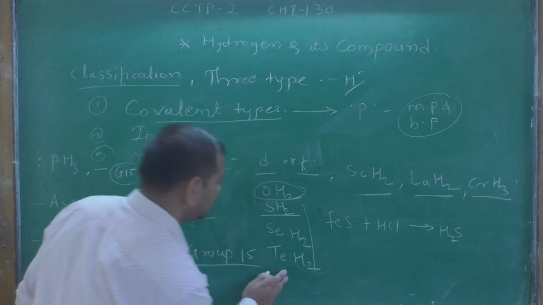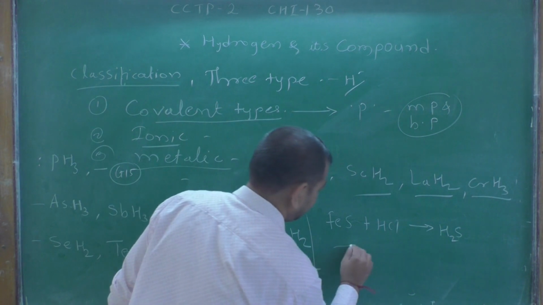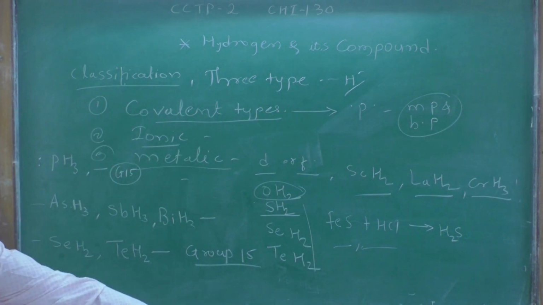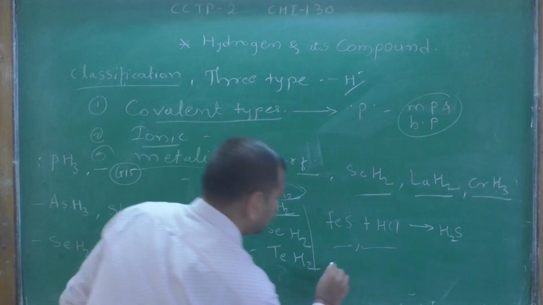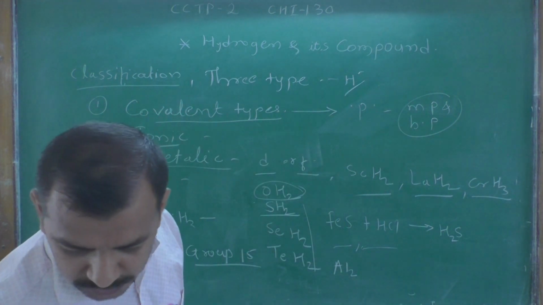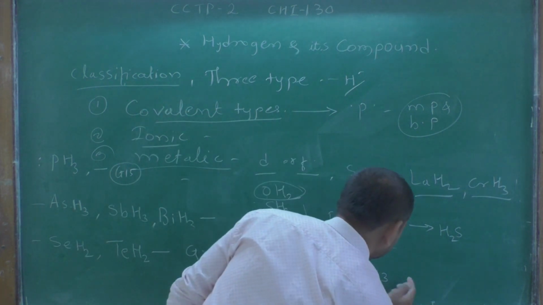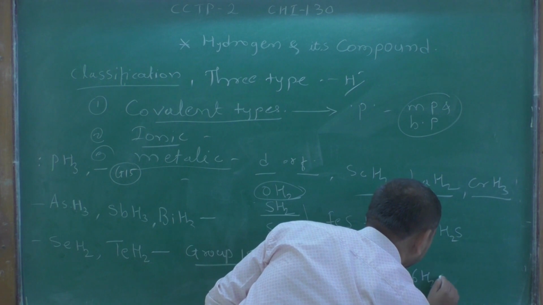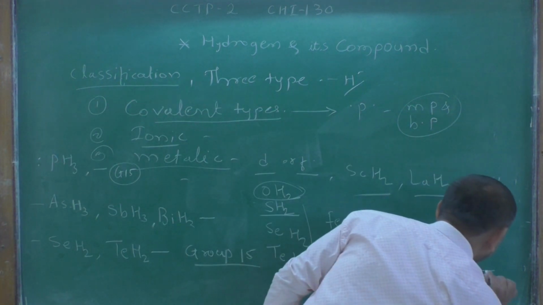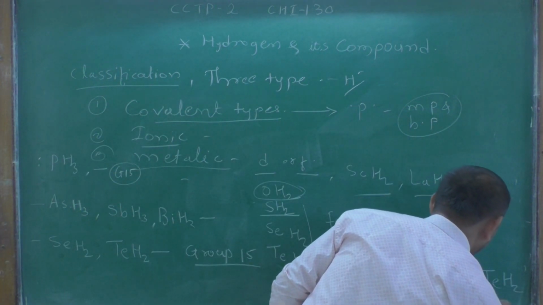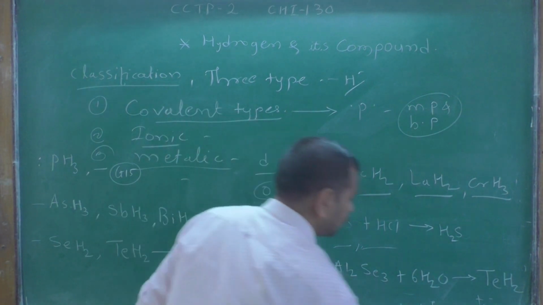So selenium hydrides are also prepared by a similar method, and tellurium hydride is also prepared like this: Al2Te3 in presence of 6 water molecules forms tellurium hydride plus the byproduct aluminum trihydroxide.